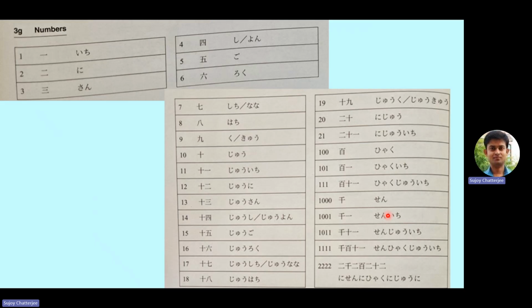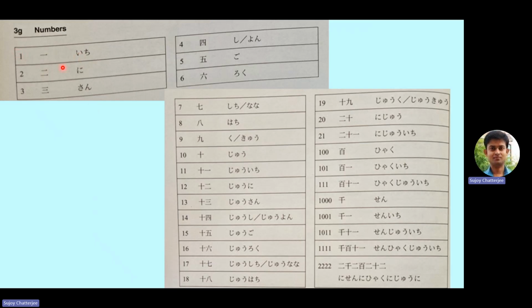So friends, we will stop here, but before finishing this video, the next topic will be numbers. We didn't discuss the number system, so for today I'm just giving you the pronunciation of the first 10 numbers. How do we say 1, 2, 3, 4 up to 10 in Japanese? 1 is ichi. These are the kanji symbols, which we will learn in the next lecture. When we introduce kanji in the next chapter, then we will talk about these symbols. For today, just look at this hiragana.